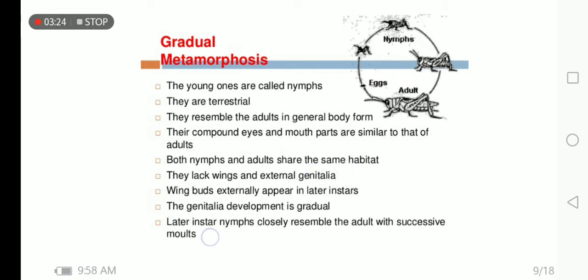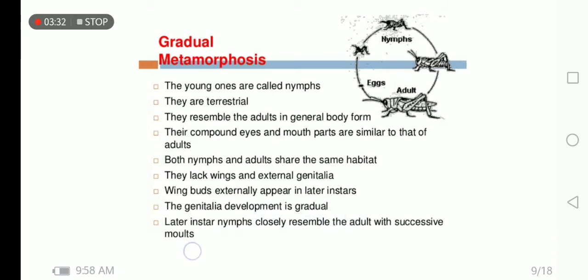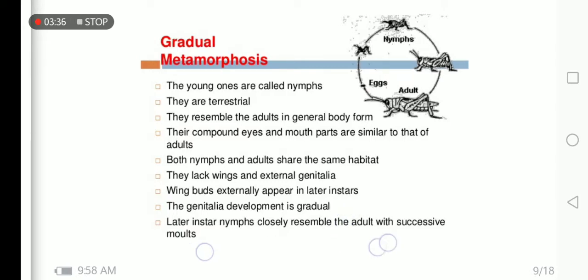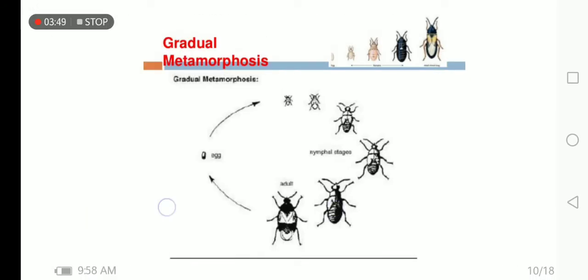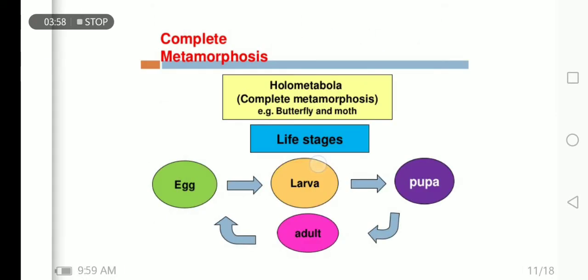They lack wings and external genitalia. Wing buds externally appear in the later instars. The genitalia development is gradual. A later instar nymph closely resembles the adult with the successive molts. Here you can see that egg is converted into the nymphs, and then nymphs are converted into the adult. This is gradual metamorphosis. Egg, first larva, nymph, these are the various nymphal stages, and then this is the adult.